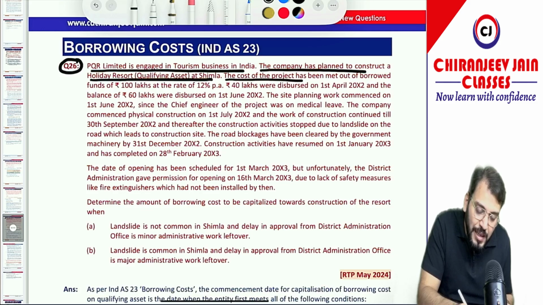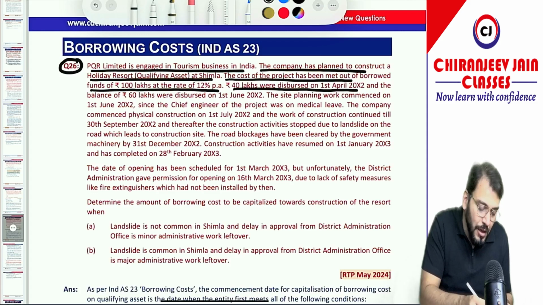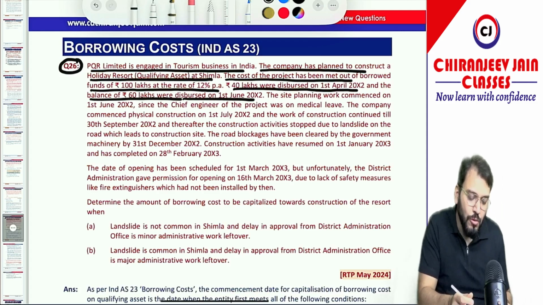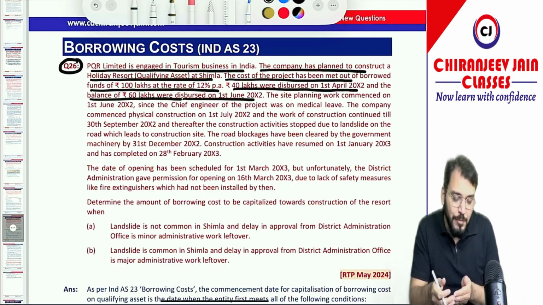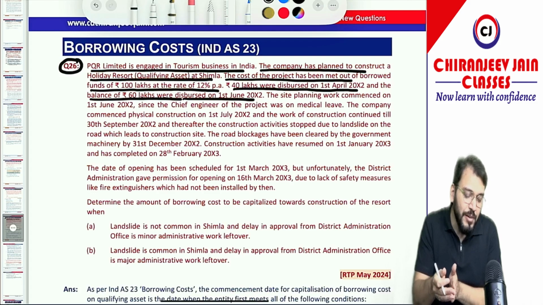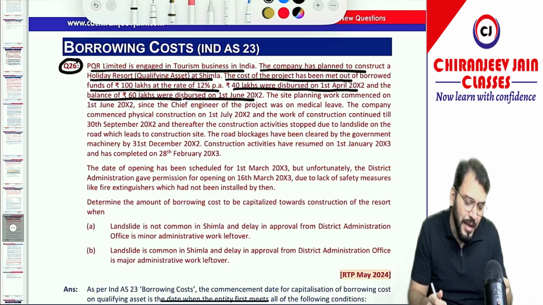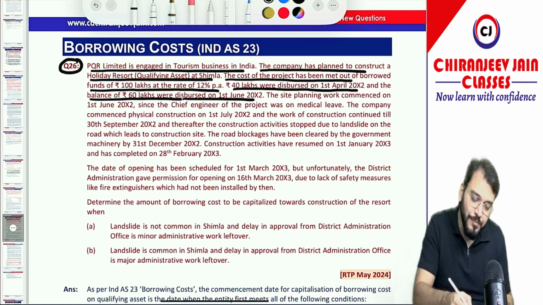The cost of the project has been met out of a borrowed fund of rupees 100 lakh at a rate of 12% per annum. 40 lakh were disbursed on 1st April 2002 and the balance 60 lakh were disbursed on 1st June 2002. So out of 100 lakh, 40 lakh was received on 1st April and 60 lakh on 1st June. Correct. And of course it is a specific borrowing which has been taken for this project only.